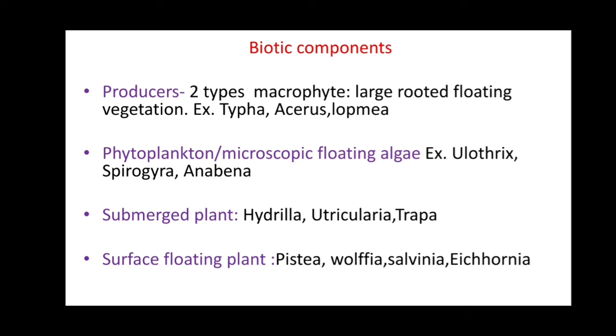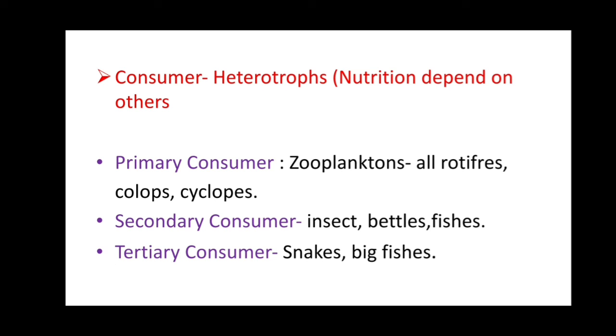As we know, the producers are the organisms that synthesize their own food. These plants synthesize their own food with the help of photosynthesis. The consumers are organisms that cannot synthesize their own food. For nutrition they depend on other organisms, that's why we call them heterotrophs.